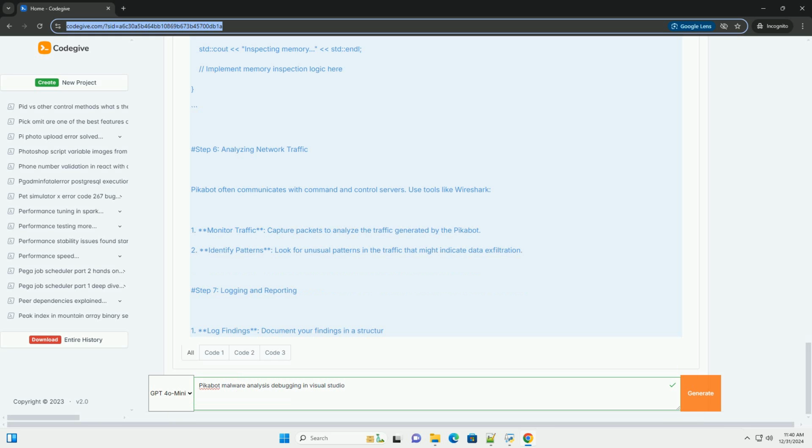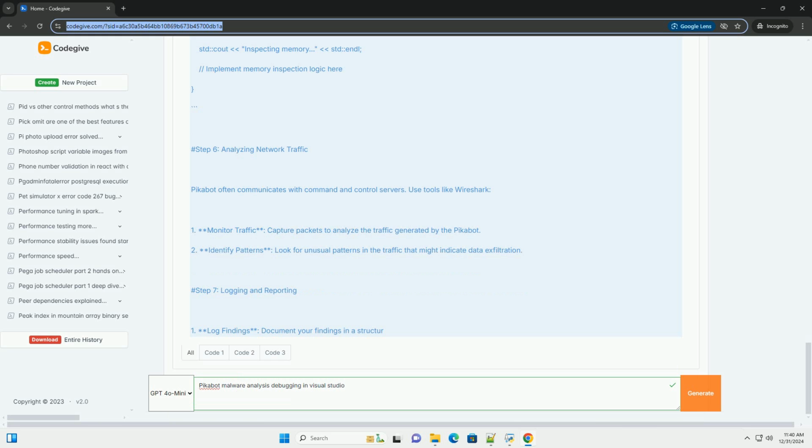Step 7. Logging and reporting. 1. Log findings. Document your findings in a structured format. 2. Create a report. Summarize the behavior of Pikabot, including its methods of infection and persistence mechanisms.